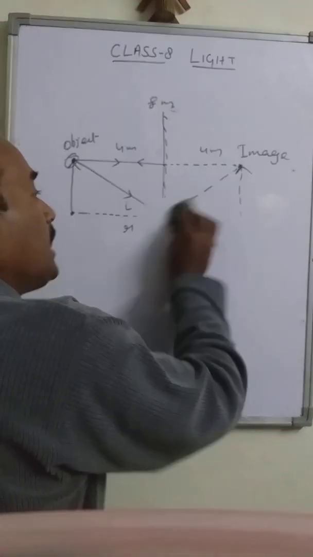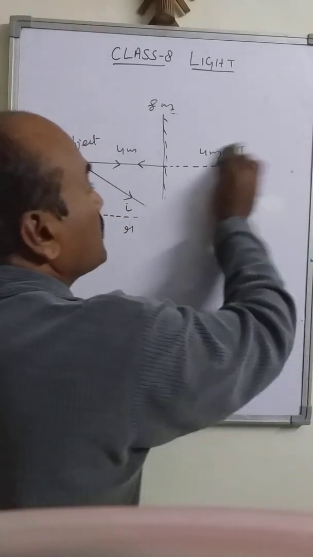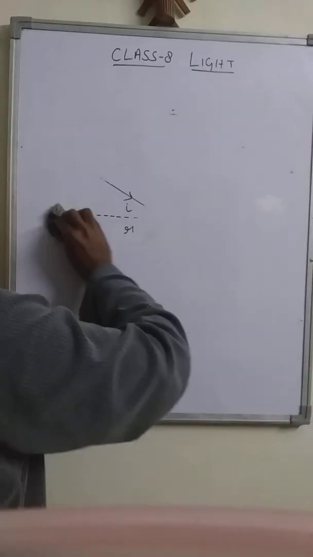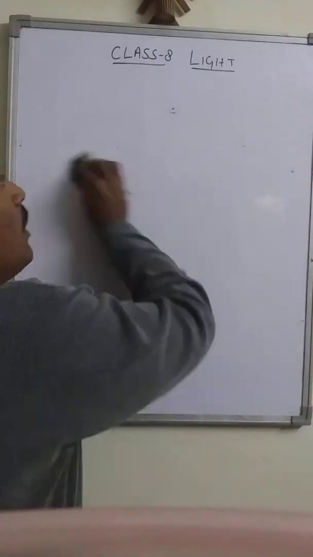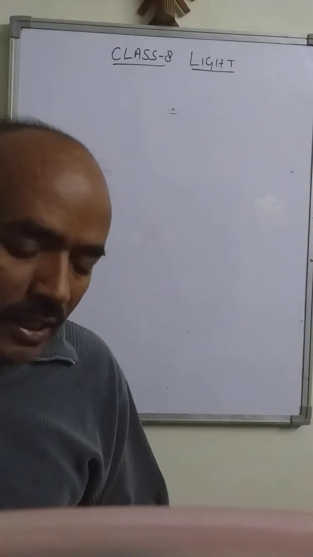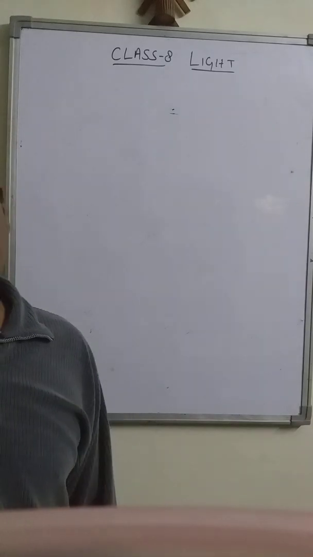Since reflection takes place from all surfaces, we expect that the image must be formed. But the image is not formed by all surfaces, because all surfaces are not highly polished and smooth.